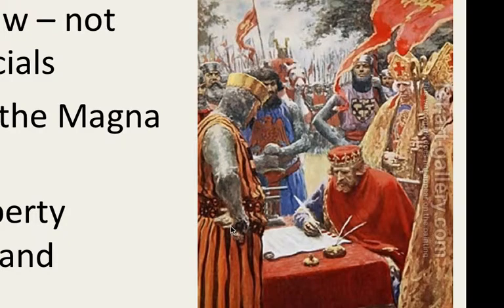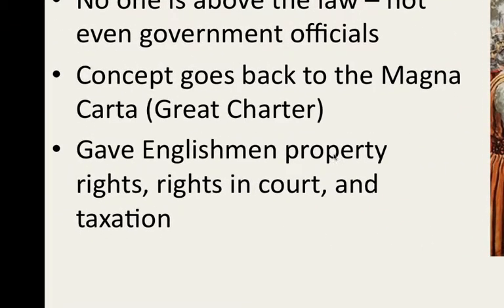What happened was King John needed some money to fight a war. He wanted to go attack France. And in order to get money from his noblemen, they demanded that he sign away some rights to give Englishmen property rights. In other words, the king just couldn't take their land for no reason. Rights in court, the right to face a witness, and rights regarding taxation. Englishmen now had these rights. The king gave them up by signing away the Magna Carta.